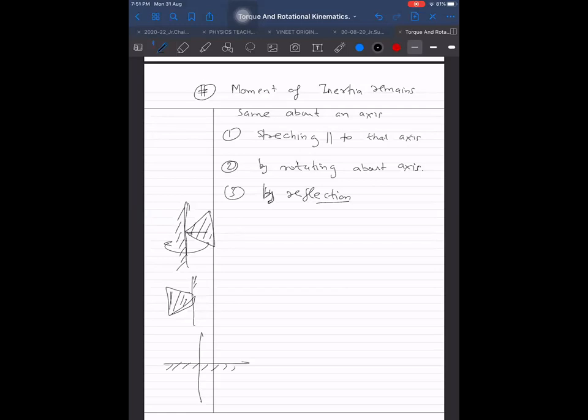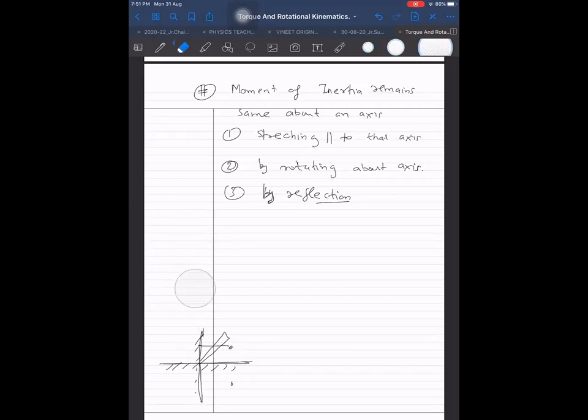So by reflection, but how to reflect? Reflect in such a way that either you take a reflection perpendicular to the axis or you take a reflection by the axis itself. These two kinds of reflections are allowed. Other reflections we cannot have. Why these two kinds? Because in these reflections we are not changing the distance from the axis. That we should always keep in mind: the main idea is that distance from the axis should remain same.